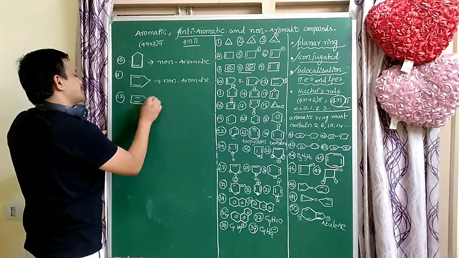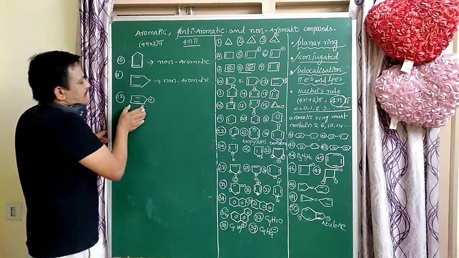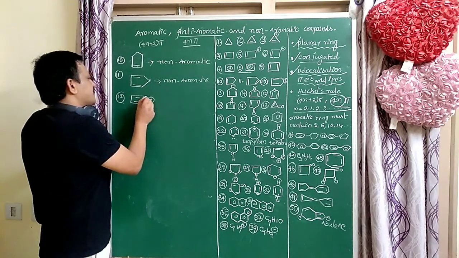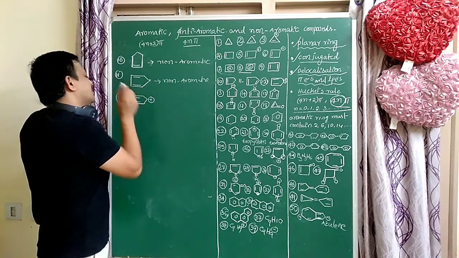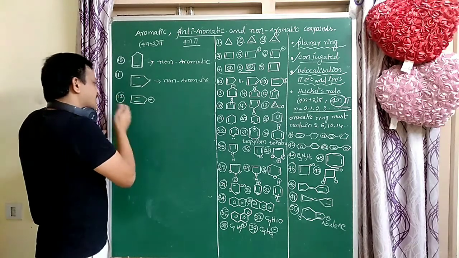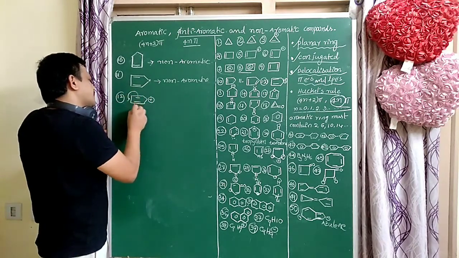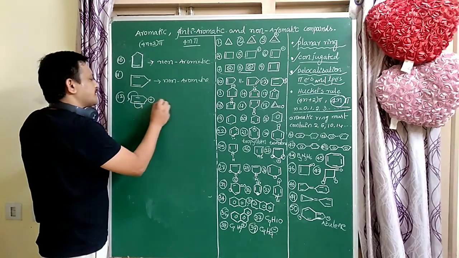Here plus. So here the ring is there, conjugation is there: double bond, single bond, here plus and single bond, double bond, single bond. Here pi electrons are involved in resonance.